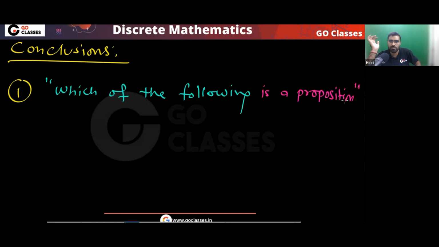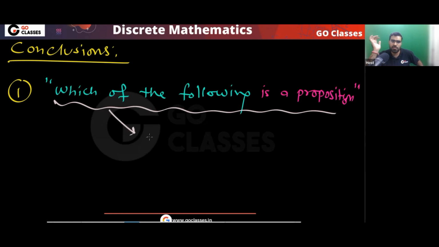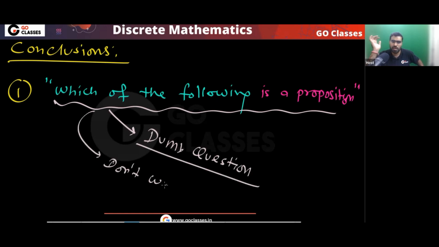I hope you got it. Let me know, is this clear? Which of the following is a proposition? This question is a waste of time. This is a dumb question. You can put this in the category of dumb questions. Don't waste your time. And if someone is asking you this question, then what can you tell them? You can tell them, go study from GoClasses. If you want to study from multiple books, from multiple standard resources, then go study from GoClasses. So don't waste your time.